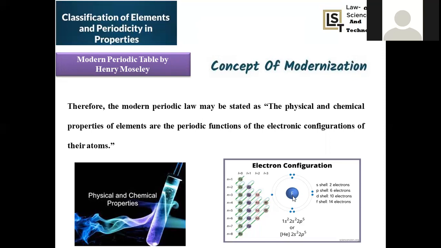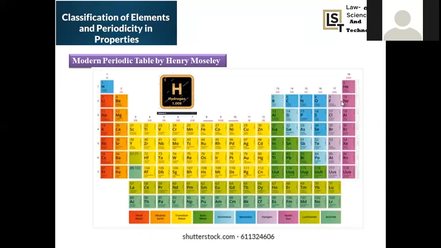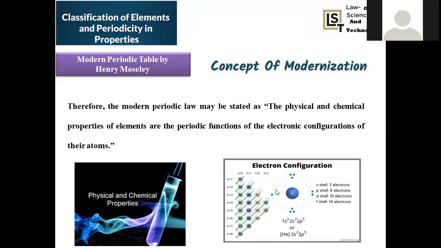If I take fluorine from the entire periodic table, where is it located? Fluorine is located in the halogen family, the 17th group. So it is 1s2, 2s2, 2p5. 1s2 means the s orbital is accompanied by 2 electrons, and the second principal quantum number s orbital is accompanied by 2 electrons, and the p orbital is accompanied by 5 electrons in the outer shell. So this will be the electronic configuration.